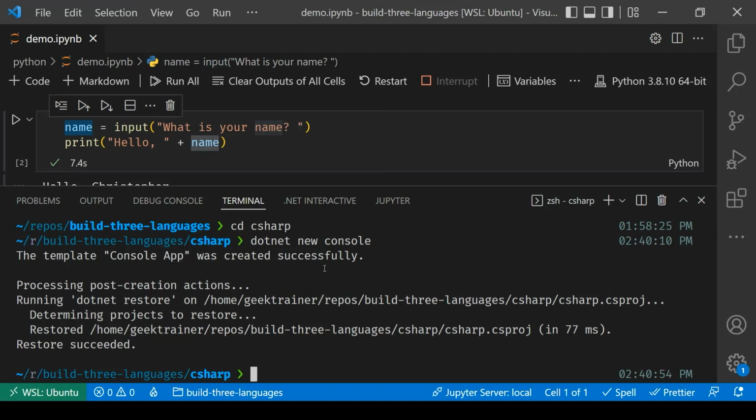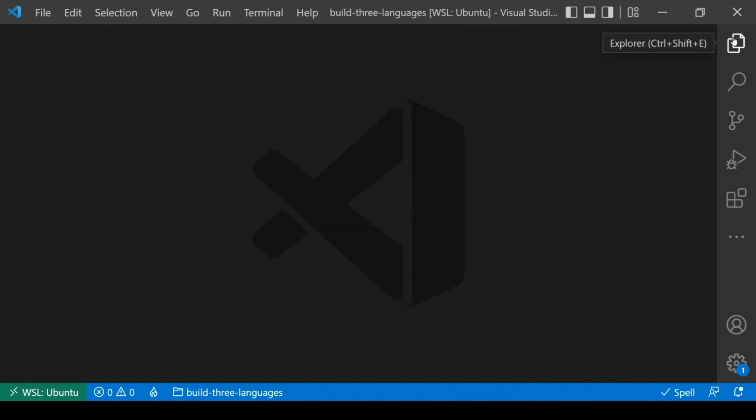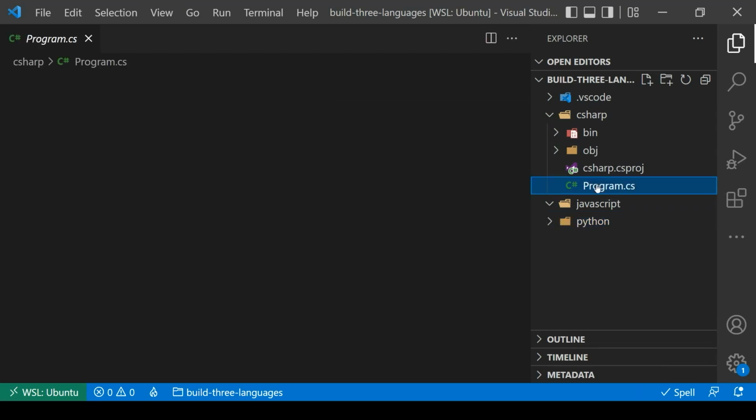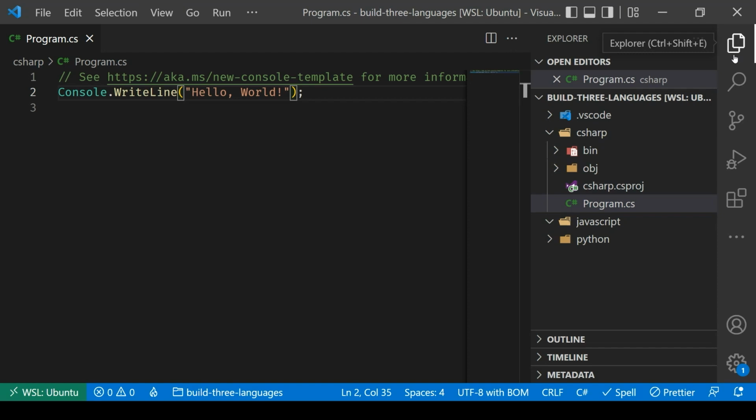Let's go see what was created here, shall we? I'm going to close out that window. I'm going to open up my Explorer right here. And you'll notice my C# folder has a lot of new stuff inside of here. dotnet new created all of that for me. Now, you could go in and explore all of that and see what's going on. I'm not too worried about everything, though. I instead want to focus in on that program right there. That program is going to be where my code is.